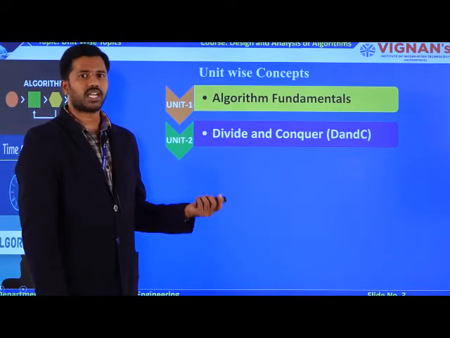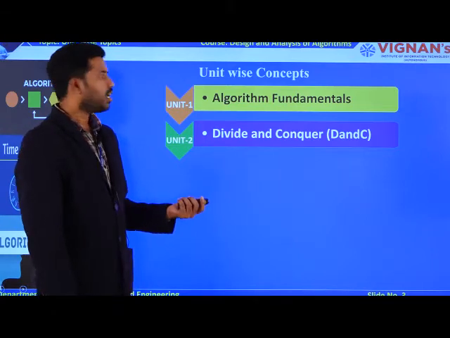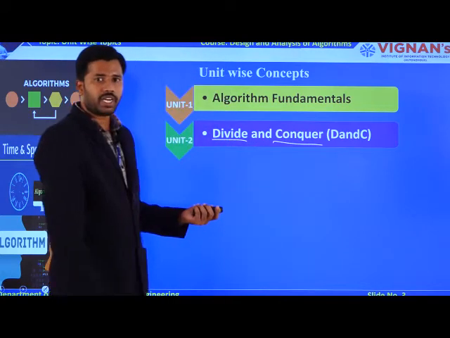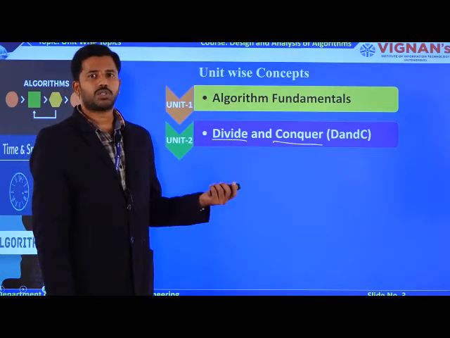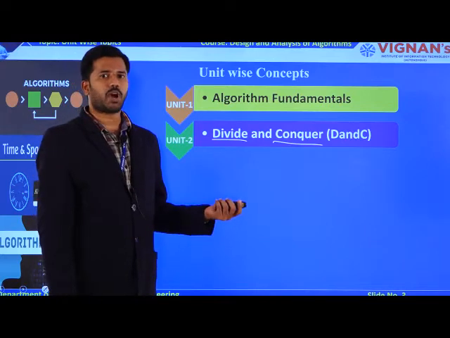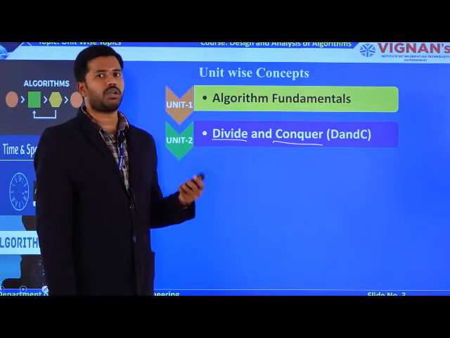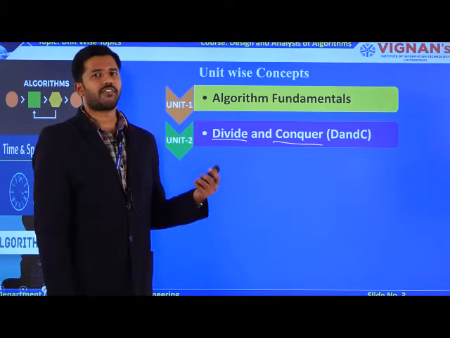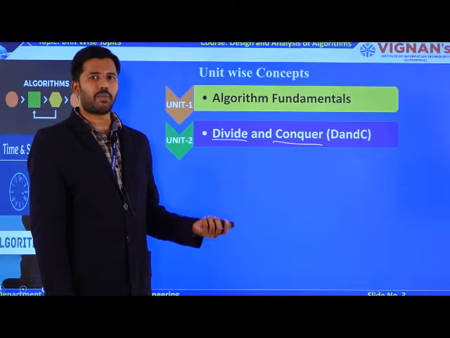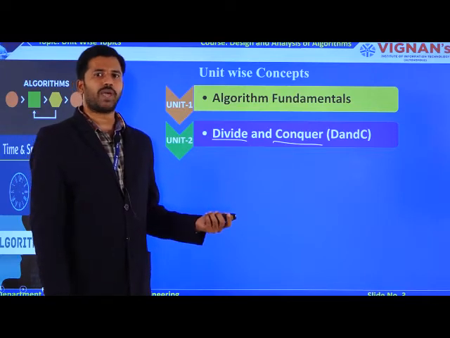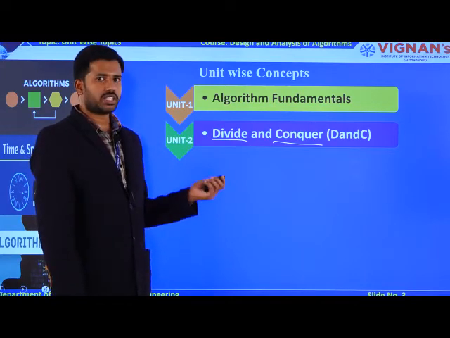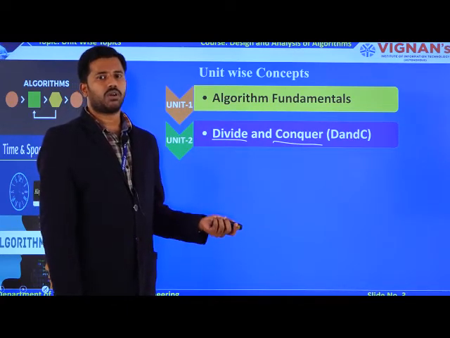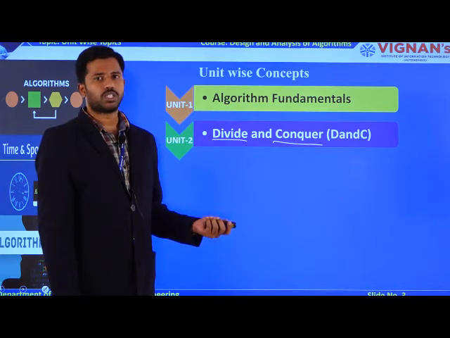So you try to understand the meaning of divide and conquer. Dividing is one process and conquering is the second process. What is meant by dividing? Dividing the big problem into small problems. After dividing the big problem into small problems, I am going to apply my divide and conquer technique to get the sub solutions. After getting the sub solutions, you are going to combine all the sub solutions to make a whole solution. So this technique will be useful to divide whatever big problem you are having into the smallest sub problems.